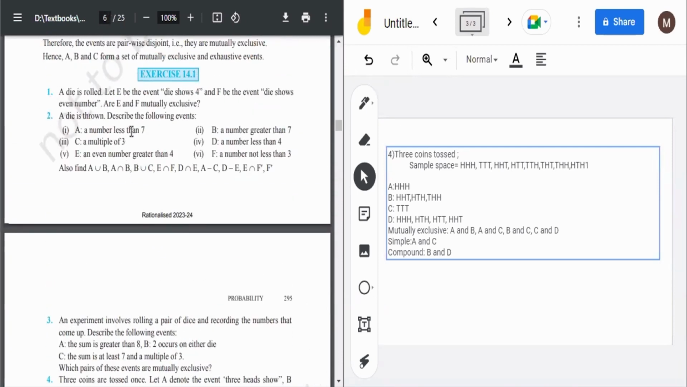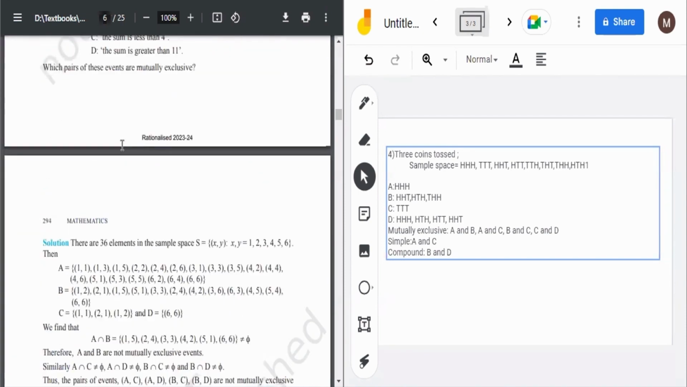Here also we can tell which are simple and which are compound. A number less than 7 can be 1, 2, 3, 4, 5, 6, so it is a compound event. And a number greater than 7 is not possible. Multiple of 3, here also we have two outcomes, 3 and 6, so it's also a compound event. Because see, what is a compound event?